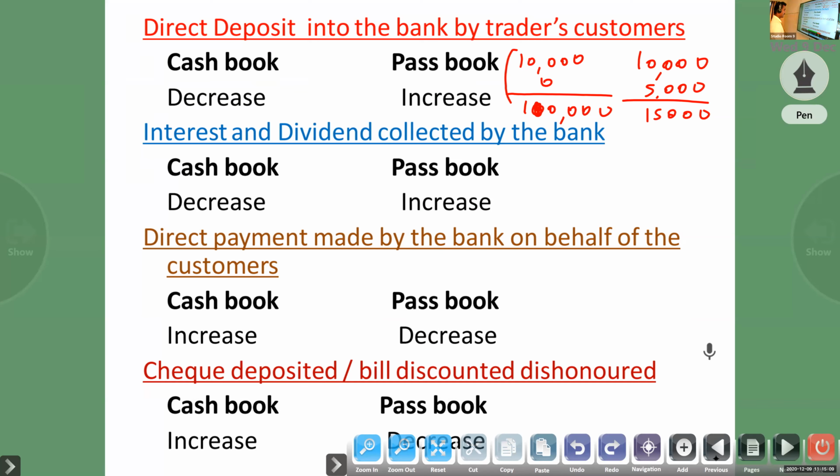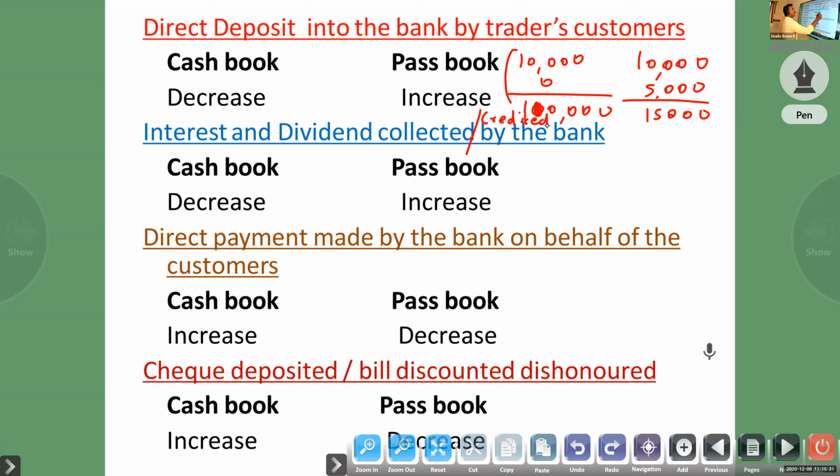Next one, interest and dividend collected or credited by the bank. Interest and dividend collected or credited by the bank.